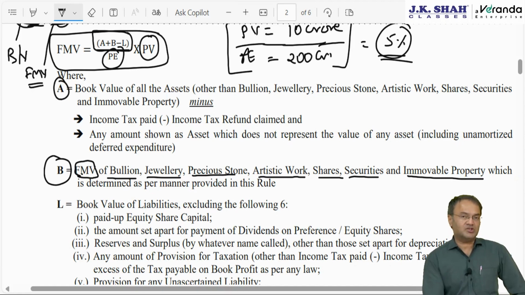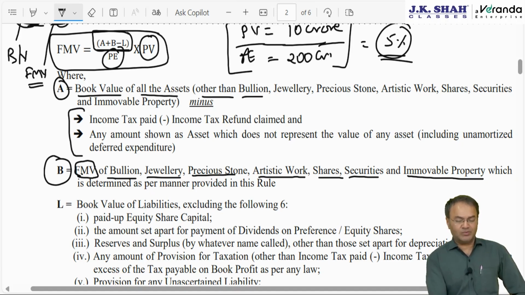And A means those assets where you have to take book value. Book value could mean cost price or WDV. If it is non-depreciable, take cost price. If depreciable, then take WDV. Book value of all those assets other than bullion, jewelry, precious stone, artistic work, paintings, securities, shares and immovable property.